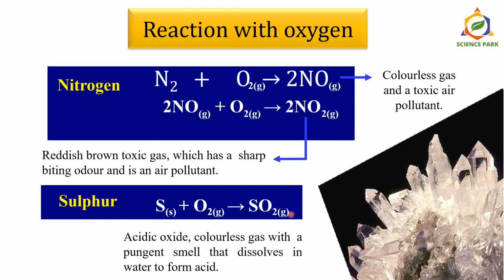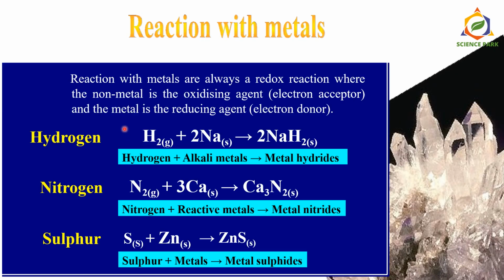Sulfur reacts with oxygen to form sulfur dioxide. This is an acidic oxide. When sulfur dioxide comes out of the exhaust chimney of any industry, goes out in air, and reacts with the mist in the clouds, it forms sulfuric acid. Sometimes in history when we hear about acidic rains, they are only because of this sulfur dioxide. This is a colorless gas with a pungent smell and it dissolves in water to form sulfuric acid.